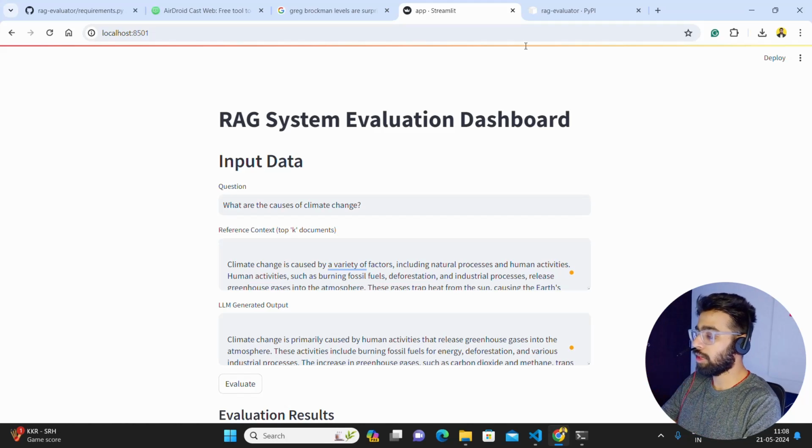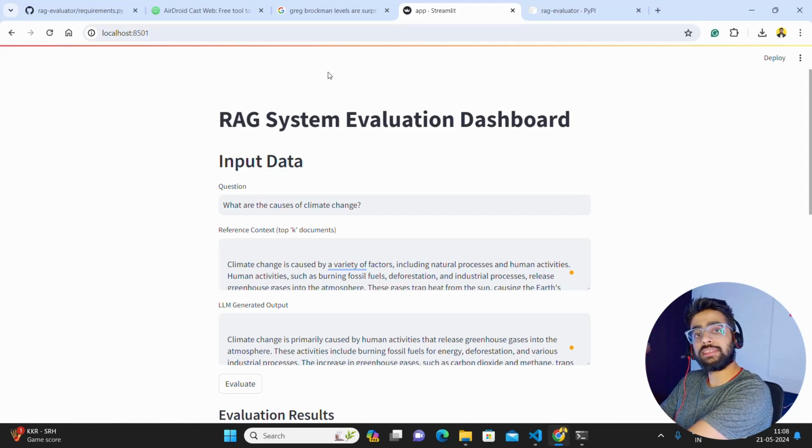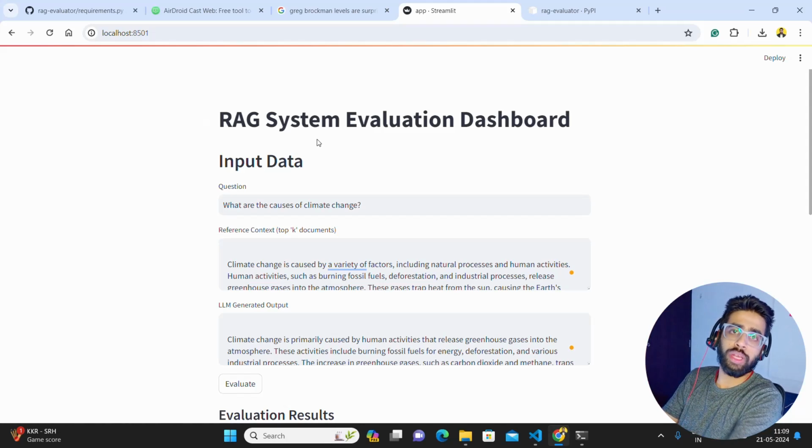All the codes are available. I'll also give the code for this dashboard. Probably I can also give the code for how to pass the data from a current RAG system to this tool, like TrueLens does it. So basically you will run this on a different port, and FastAPI will be running on a different port where the RAG system is residing, right?